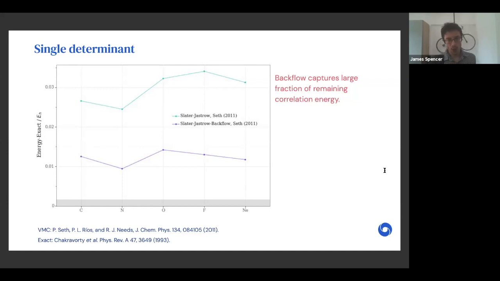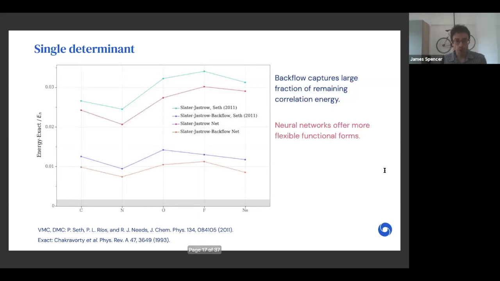And they showed that at the VMC level with a single determinant, the Slater-Jastrow wave function is between 2 and 3 millihartrees high, but incorporating backflow reduces this by over a factor of 2. Next slide, please. So first we implemented